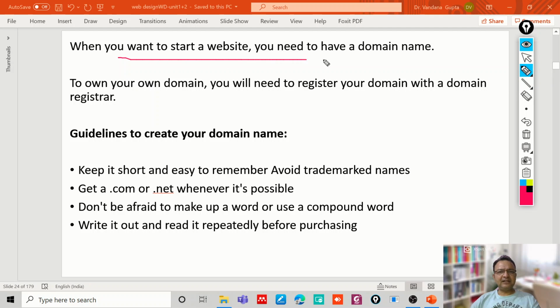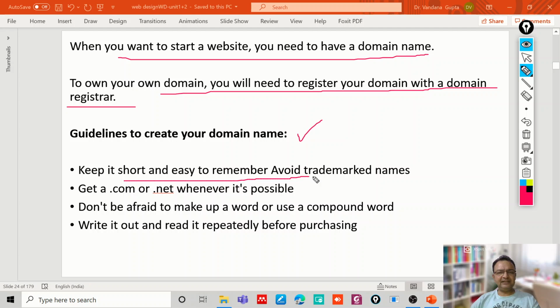When you want to start a website, you need to have a domain name. To own your domain name, you need to first register it with a domain registrar, and there are some guidelines on how to create your domain name. The domain name should be short and easy to remember, and we should avoid names which are already trademarked. Get a .com or .net whenever possible. Don't be afraid to make up a word or use a compound word.